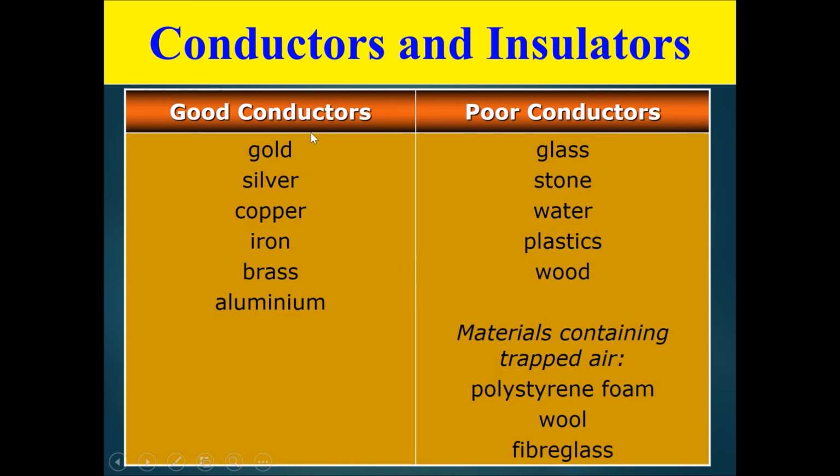These are some examples of good conductors and poor conductors. Gold, silver, copper, iron, brass, aluminium. Very clearly, metals are good conductors. Poor conductors are almost everything else: glass, stone, water, plastic, wood. Also, materials that contain trapped air are also bad conductors, like polystyrene foam, wool, and fiberglass. Air itself is quite a bad conductor, mainly because its particles are quite spaced out and therefore have a hard time colliding with each neighboring particle.